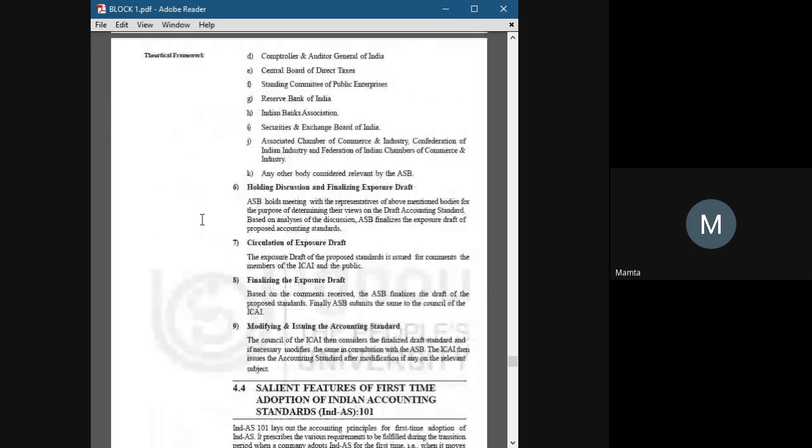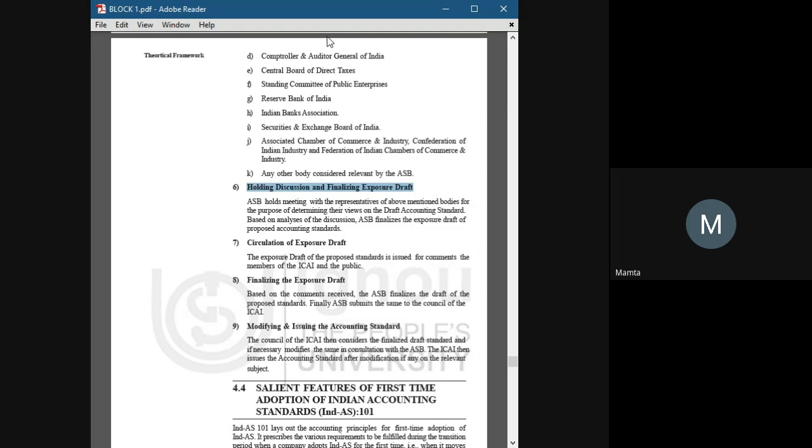In the next step, holding a discussion and finalizing the exposure draft. The Accounting Standards Board holds a meeting with representatives of the above-mentioned bodies, such as the Reserve Bank of India, Indian Banks' Association, and Central Board of Direct Taxes, and determines their views on the draft.